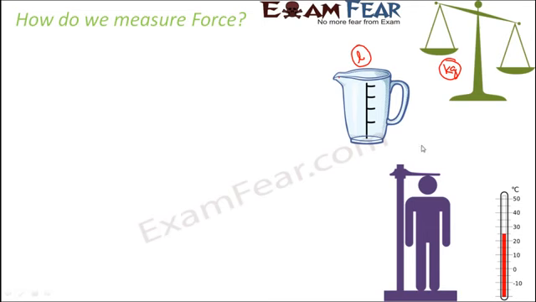Similarly, when you talk about length, for example your height, do you say that my height is 1 liter? No, because liter is a unit of volume. But now when you are talking about height, you are talking about length. So for this you use units like meters or centimeters. When you talk about temperature, you talk about Celsius or Fahrenheit. So these are the units to measure temperature.